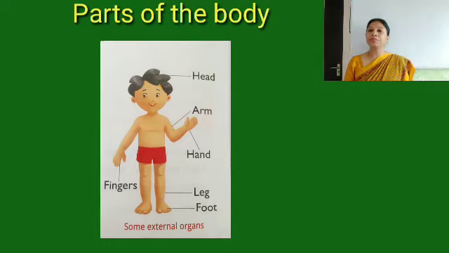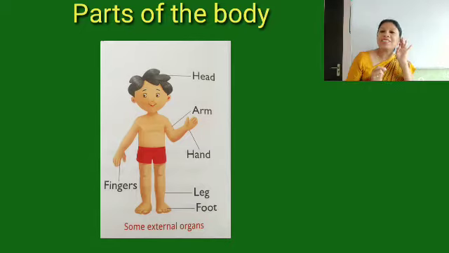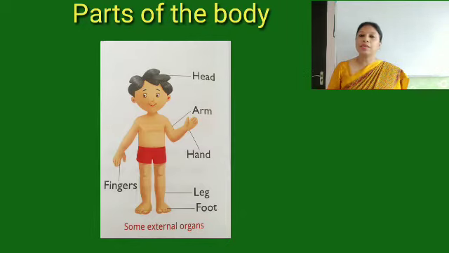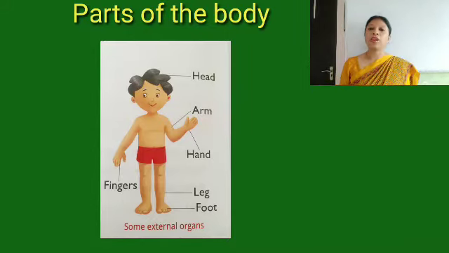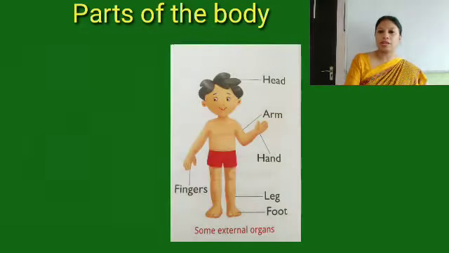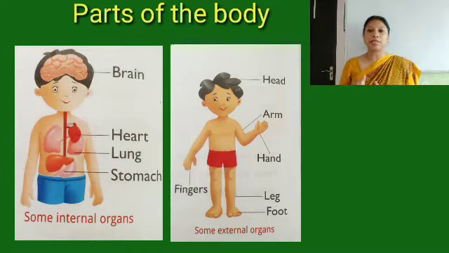And then you have got what? Ears, external organs, ears. And with ears, what do we do? We listen, right? We hear when the birds are chirping, the noise of the vehicles. So with the help of our ears, we hear, right? So children, our body is divided into external organs and internal organs. So I have spoken about external organs.